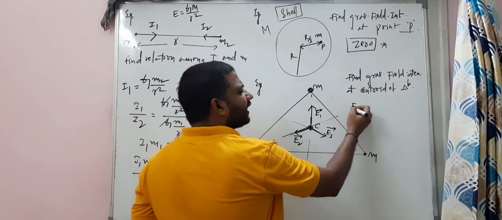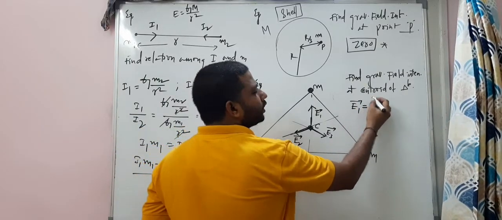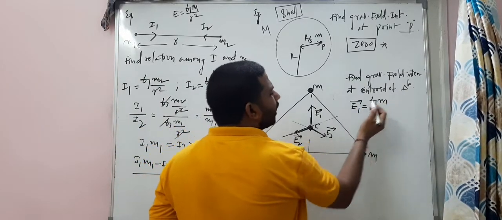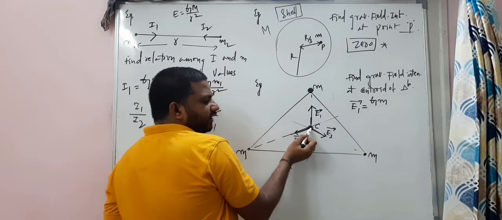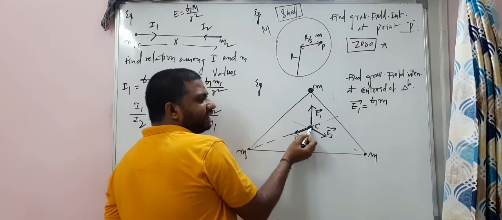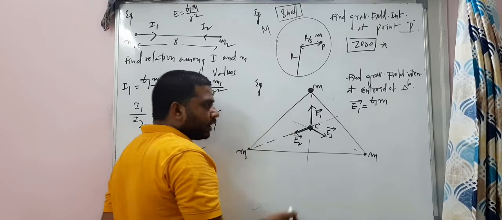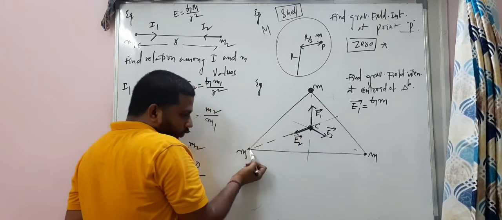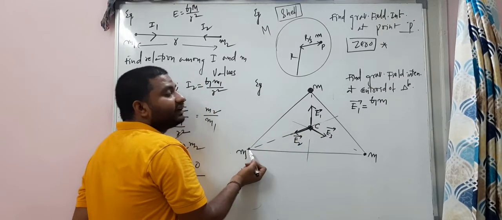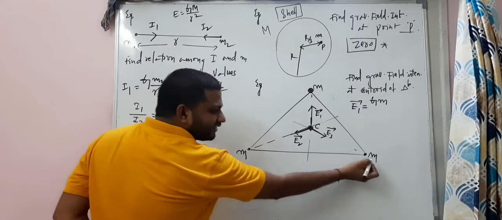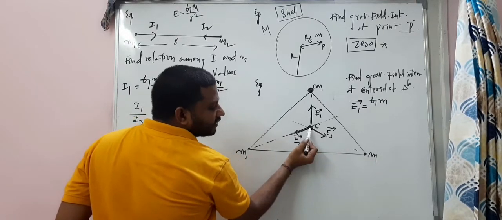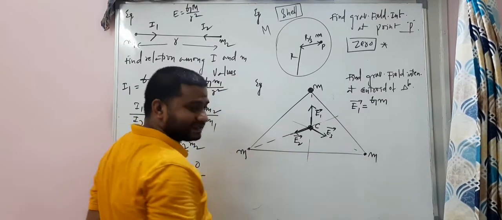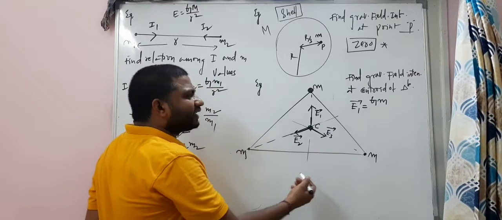I can say E1 bar is equal to G into small m. So at this point, when you are finding gravitational field intensity, this is a source mass. At this point, due to this, the gravitational field intensity, it is a source mass. Everything, distance is same.